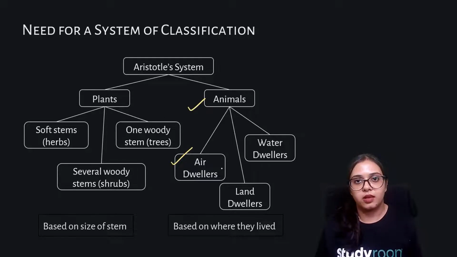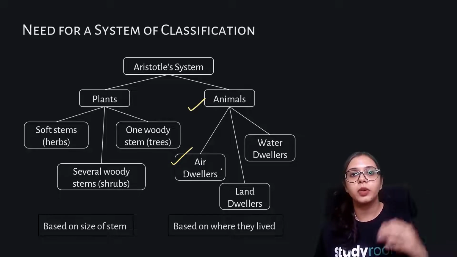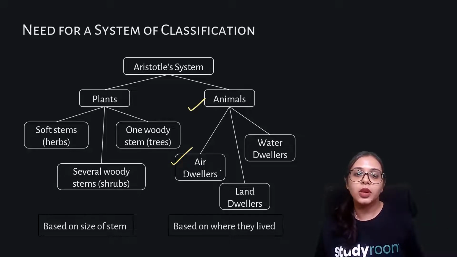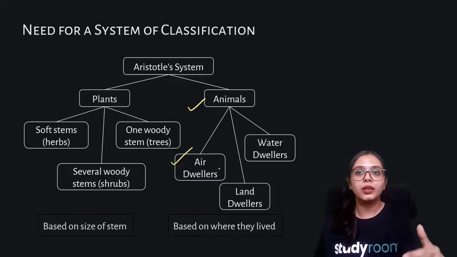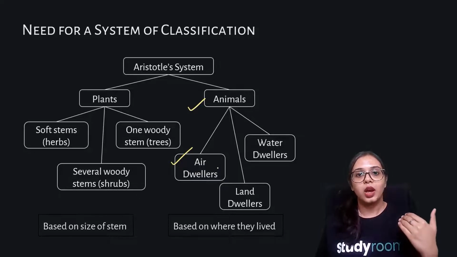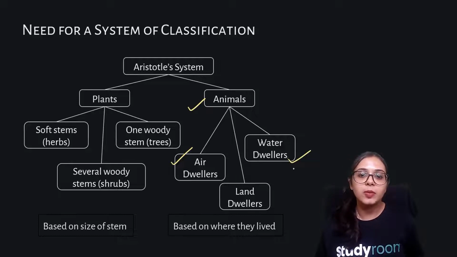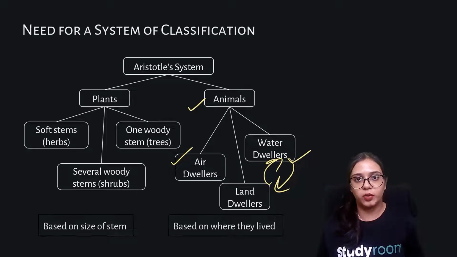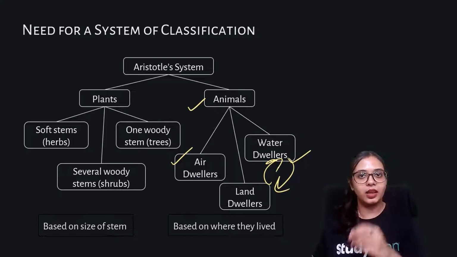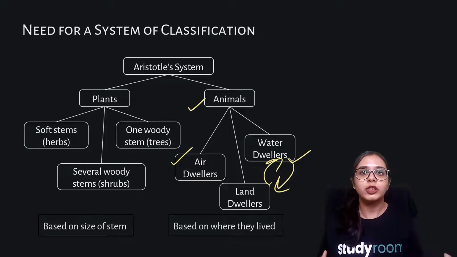But what about koalas? They do come down, but mostly they live on eucalyptus trees. So you cannot qualify them on the basis of where they are living, where they are propagating their lifestyle. That cannot be a basis. That is misleading. Some water dwellers may be living on land, and some land dwellers may also be living in water. For example, there are some plants that live on land, but in order to reproduce, in order to perpetuate their further beings, they take the help of water. So how will you be able to classify them?